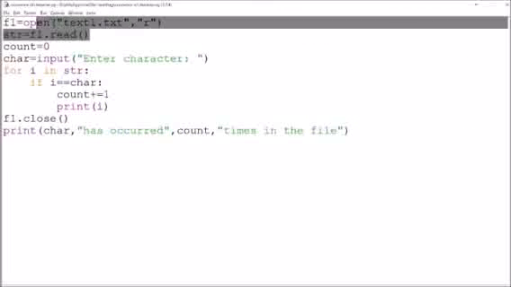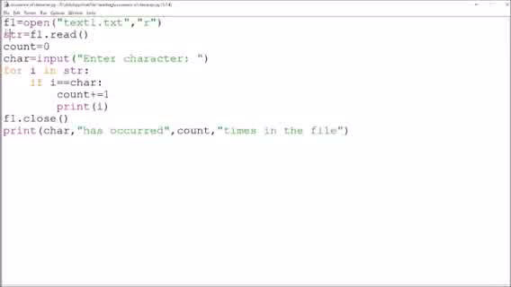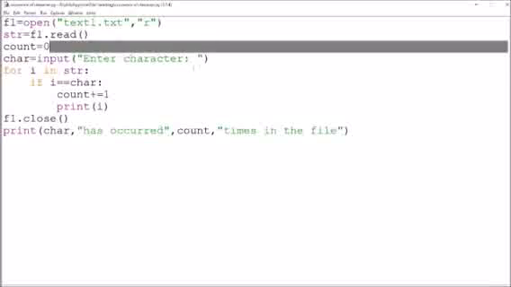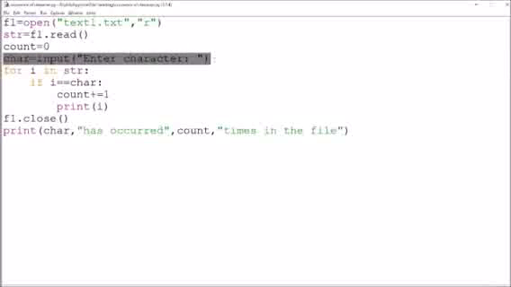See, I have taken input, opened the file. str contains the whole content. Count initially is 0, which will keep track of the character. Character input, enter character. This char will have the character for which the occurrences are to be measured. For i in str, in this i will be one character at a time. str is a string, all the content which is stored in the file, and we have to use each and every character. It means that i will have each and every character.